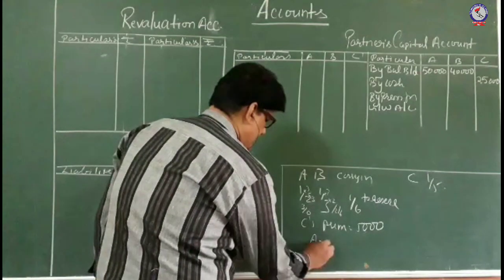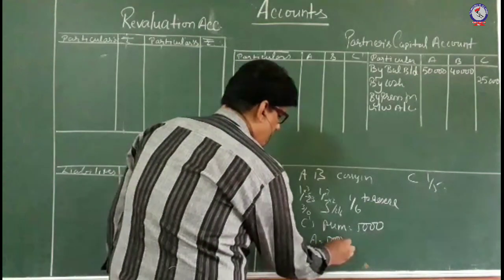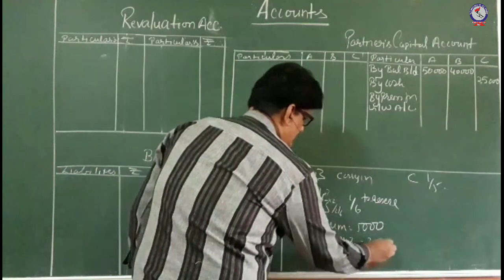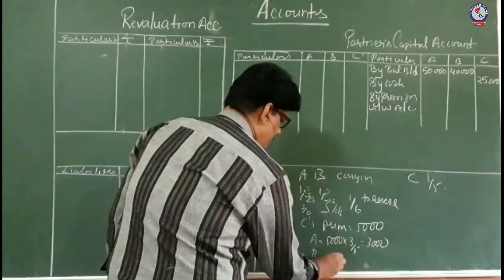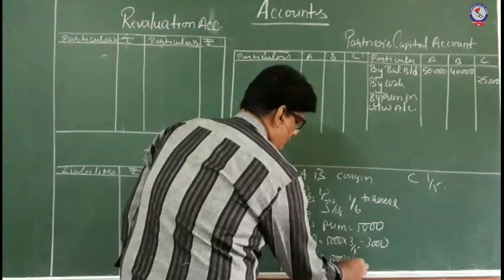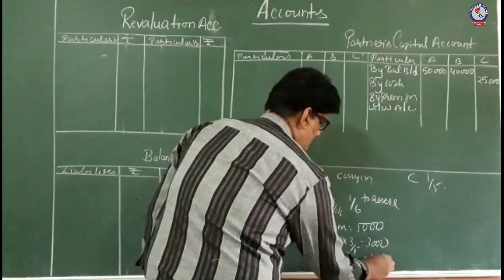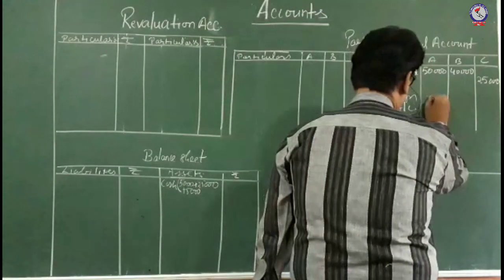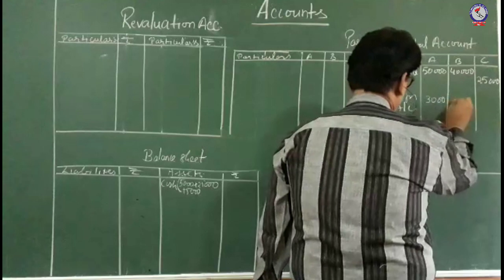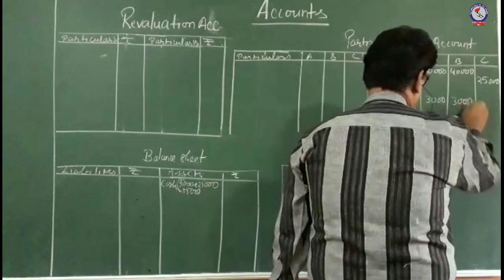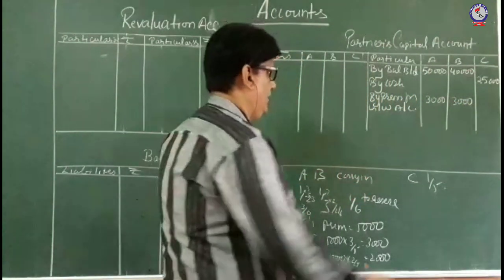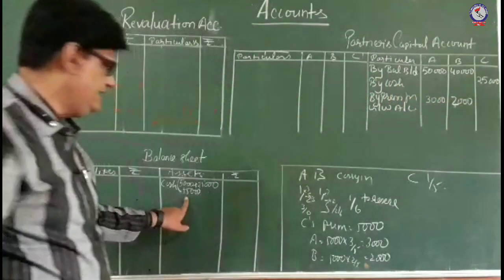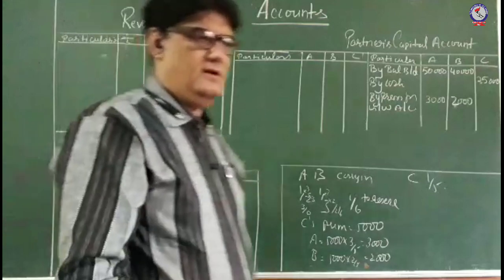So A and B will get 5,000 into 3/5, that is 3,000, and 5,000 into 2/5, that is 2,000, in the form of premium for goodwill. And this amount, 5,000, we have added here in the cash account.